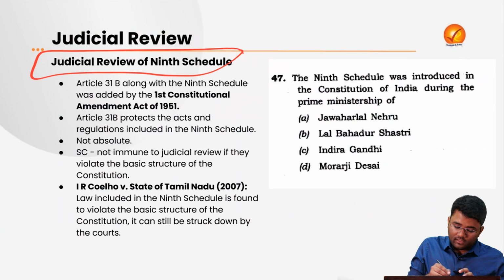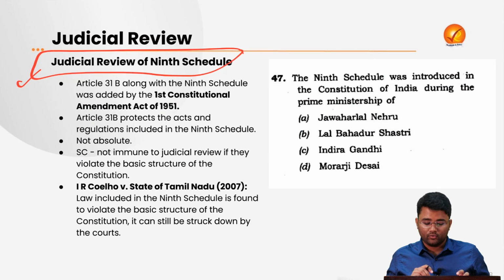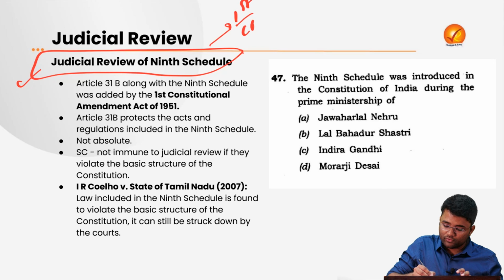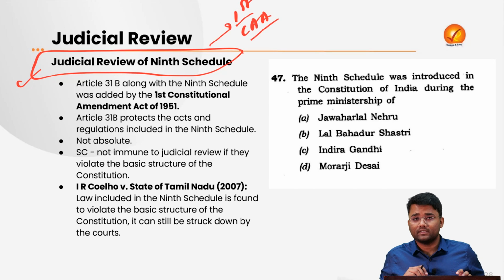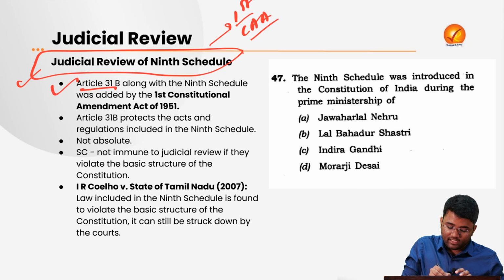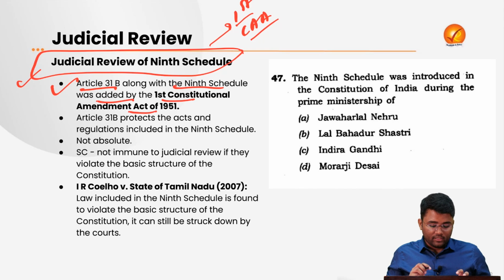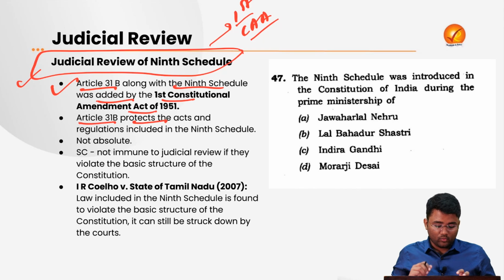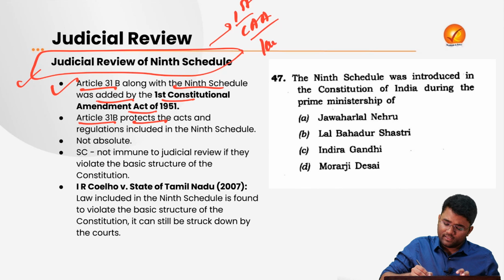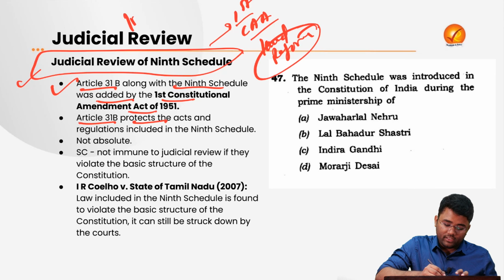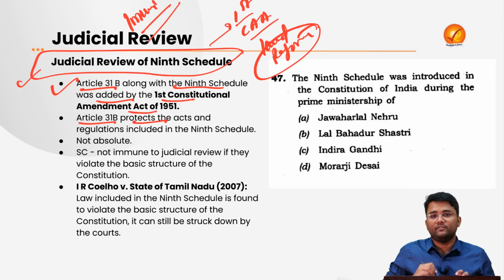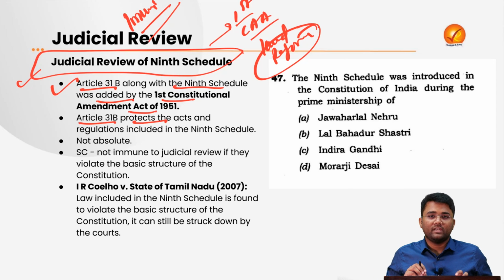Then let's also see the relation between judicial review and the 9th schedule. As we have just discussed, after the first Constitutional Amendment Act, the 9th schedule was inserted in our constitution, which provided for Article 31B along with the 9th schedule. Now Article 31B protects the acts and regulations included in the 9th schedule, and majorly they were the laws related to land reforms. So the 9th schedule provided immunity from judicial review. Whatever laws are inserted in this 9th schedule are prevented from judicial review.